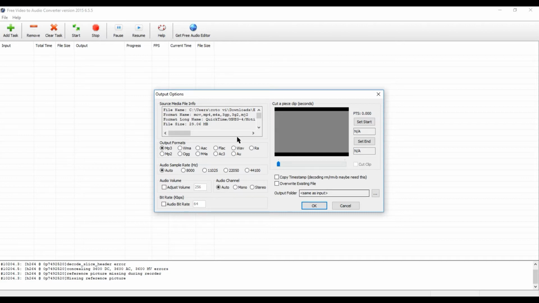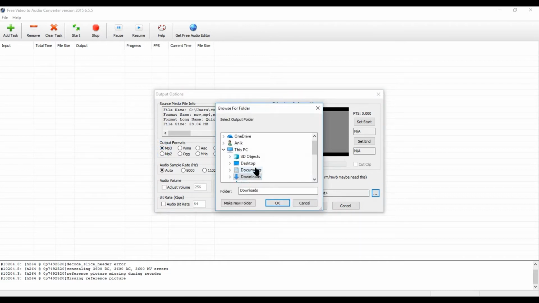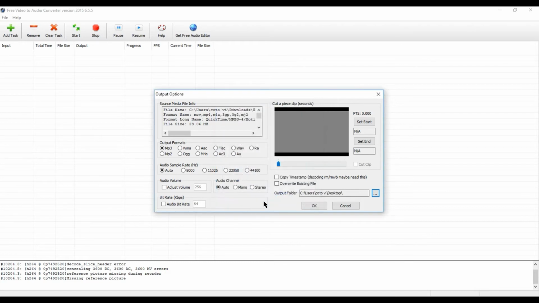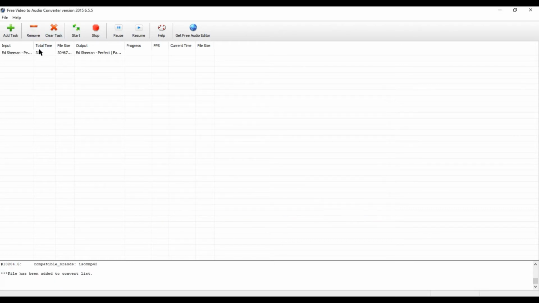Then here is the main word where which format you want to make it. Select that, and where you want to keep the file, select that. I want to select desktop, then press OK. Then press start.